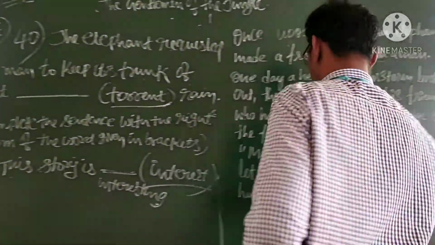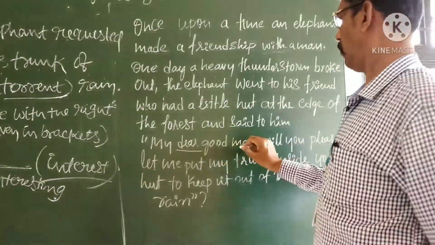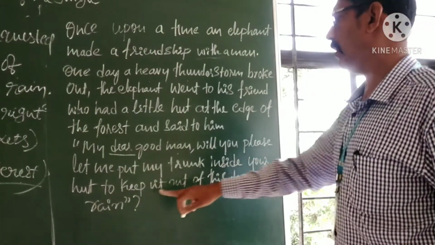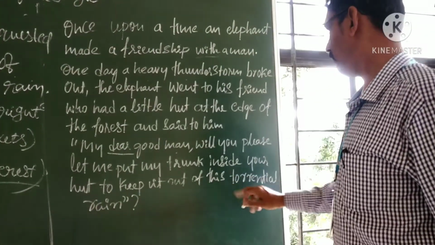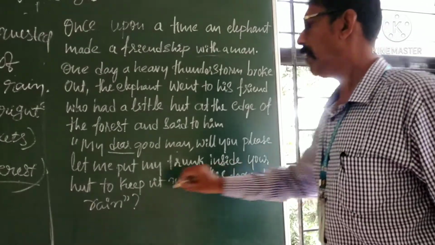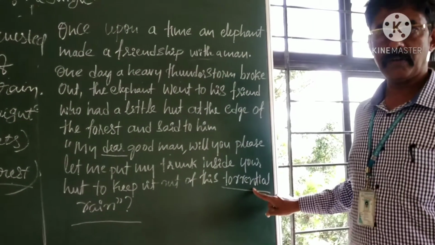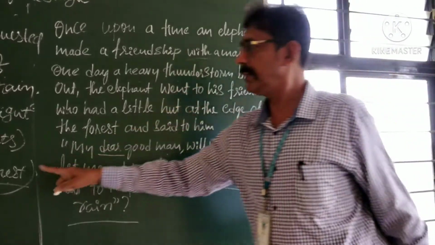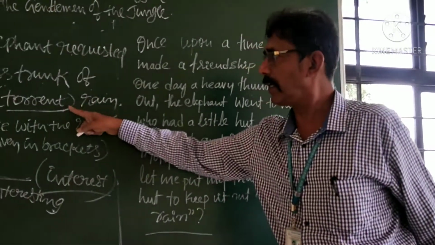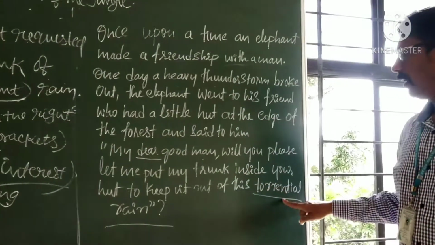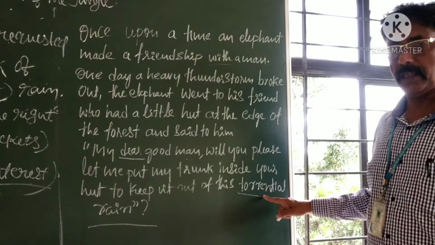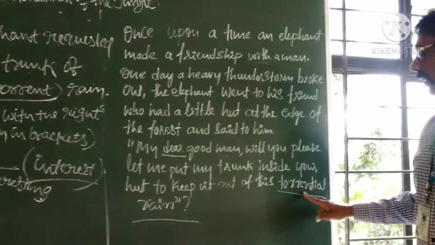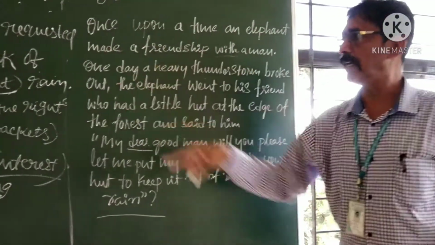See, hut. Oh, my dear good man, will you please let me put my trunk inside your hut to keep it out of this torrential rain. What kind of rain? Torrential. Torrent, noun form, torrential, this is the adjective form. Once more, torrent is a noun form, torrential is the adjective form of that one.